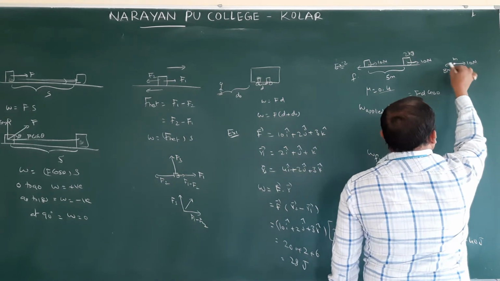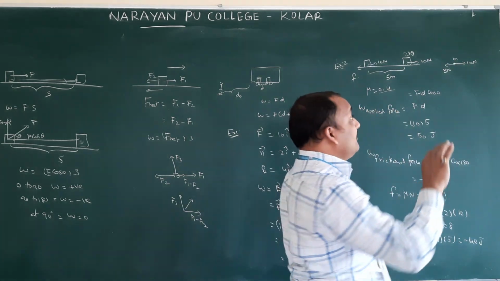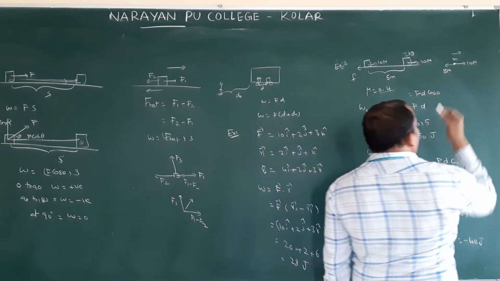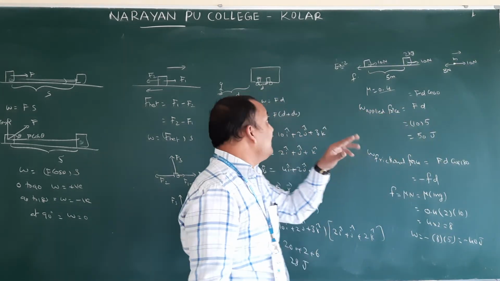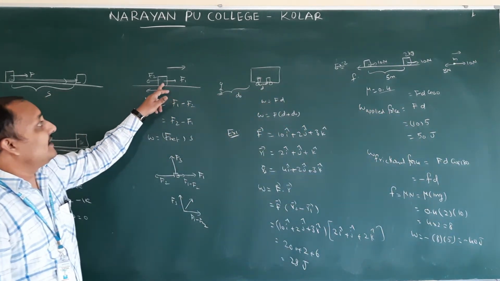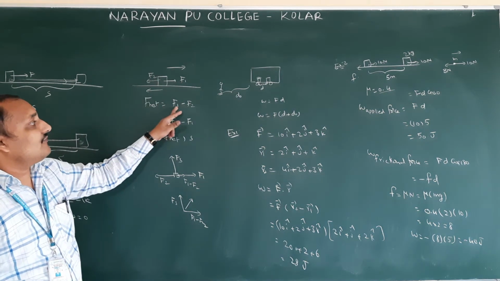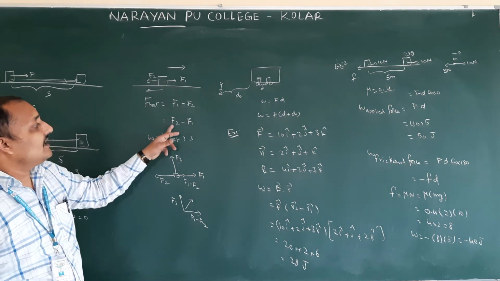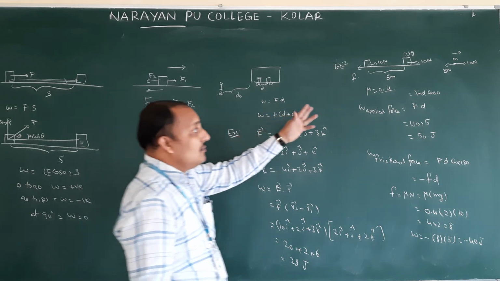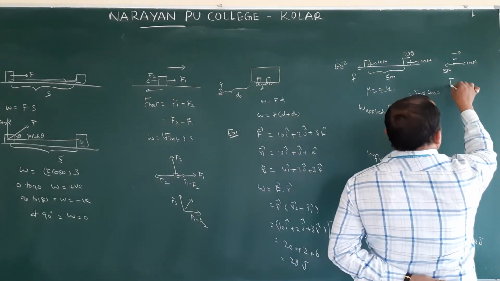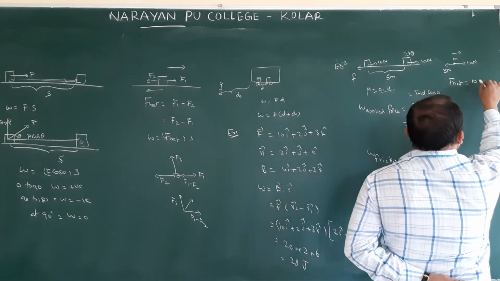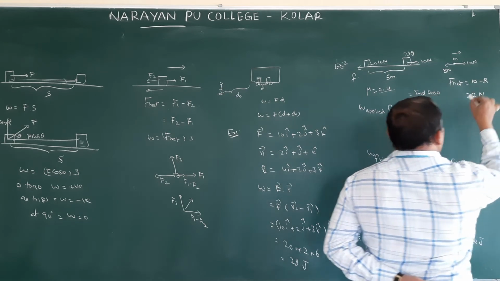10 newtons like this, 8 newtons like this. How is the object moving? I said towards right. If the object is moving towards right, then towards right means F1 minus F. Towards left means F2 minus F. Therefore, the resultant force, the net force, is 10 minus 8.